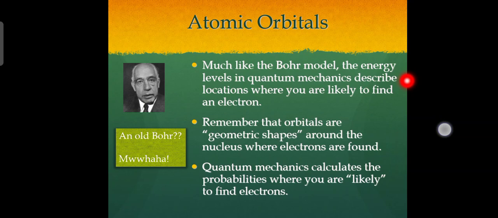Much like the Bohr model, the energy levels in quantum mechanics describe locations where you are likely to find an electron. Remember that orbitals are geometric shapes around the nucleus where electrons are found. Quantum mechanics calculates the probabilities of where you are likely to find electrons.